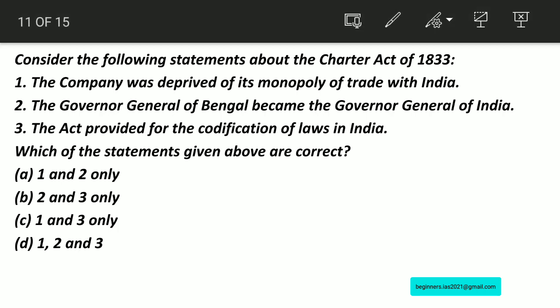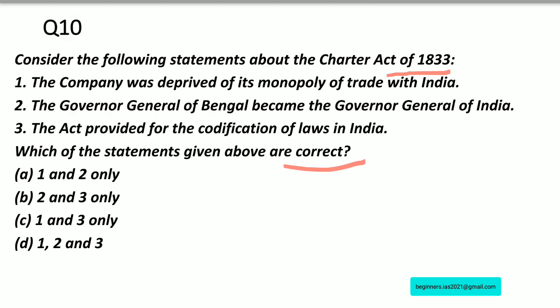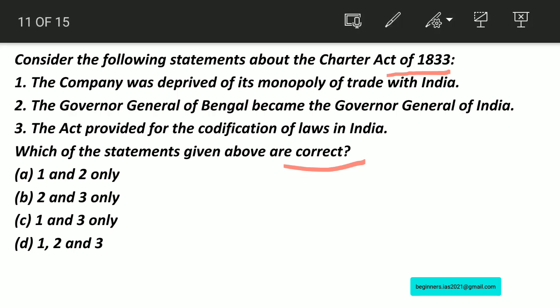So we have to identify the correct statement here. Charter Act of 1833, and we have to identify the correct statement. Let us go through the statements. Statement number 1. The company was deprived of its monopoly of trade with India. The Governor General of Bengal became the Governor General of India. The Act provided for the codification of laws in India. Here we have to choose the correct statement, right? Let us see.